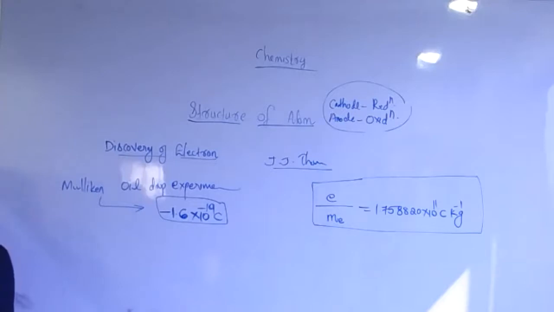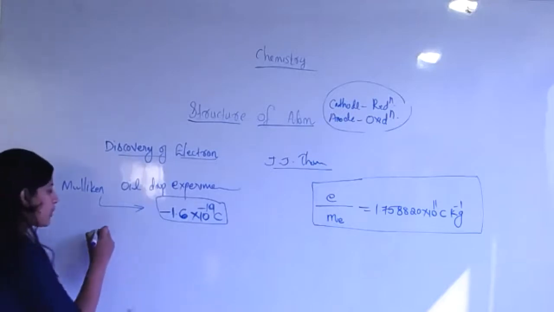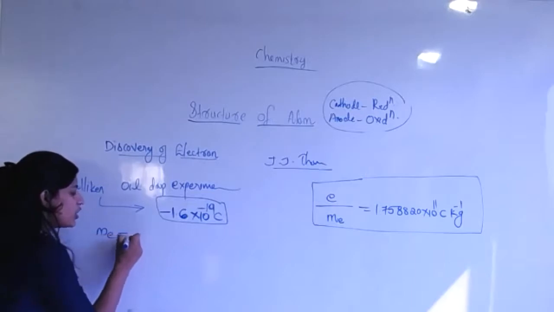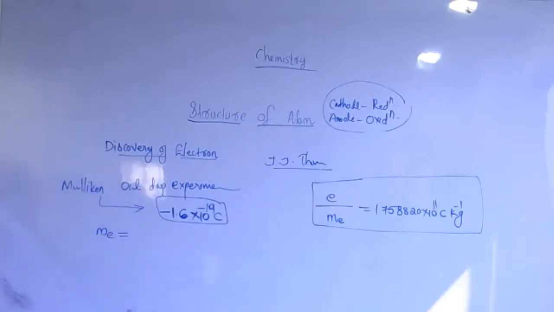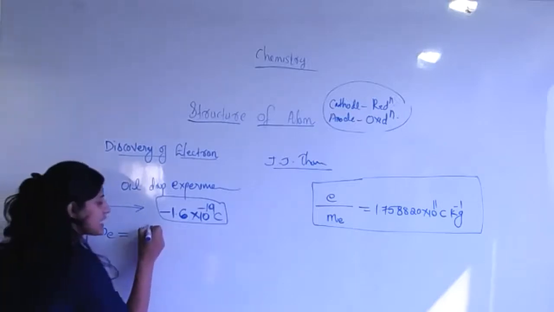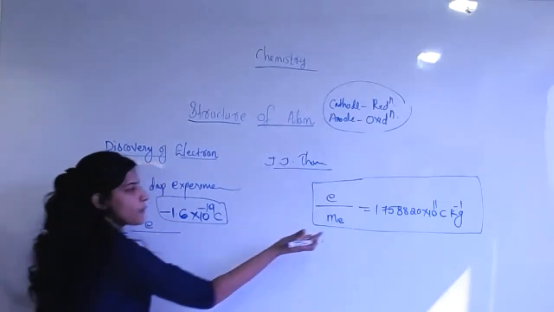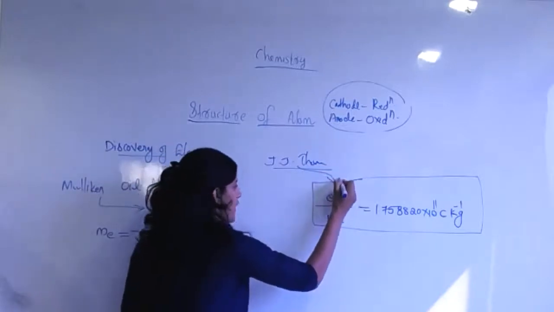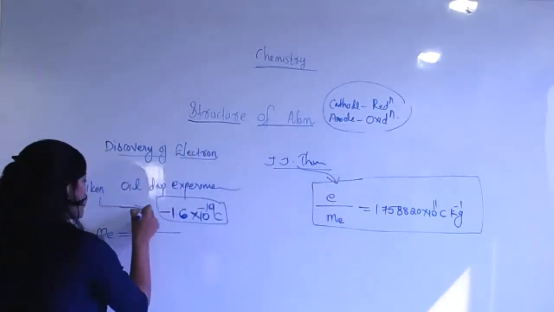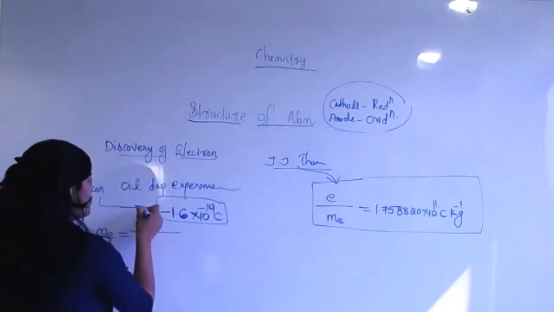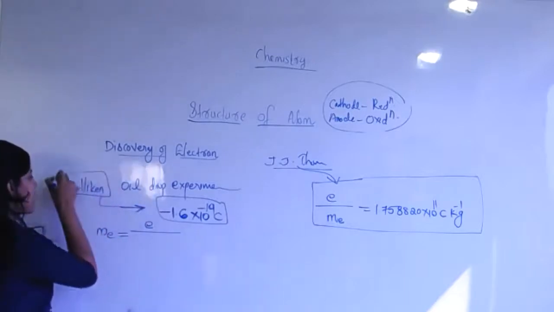By combining the results, the mass of the electron m_e is equal to the electron charge e, which you are now familiar with, divided by Thomson's ratio. This is done by Thomson, J.J. Thomson, and the charge was observed by Millikan, a scientist.